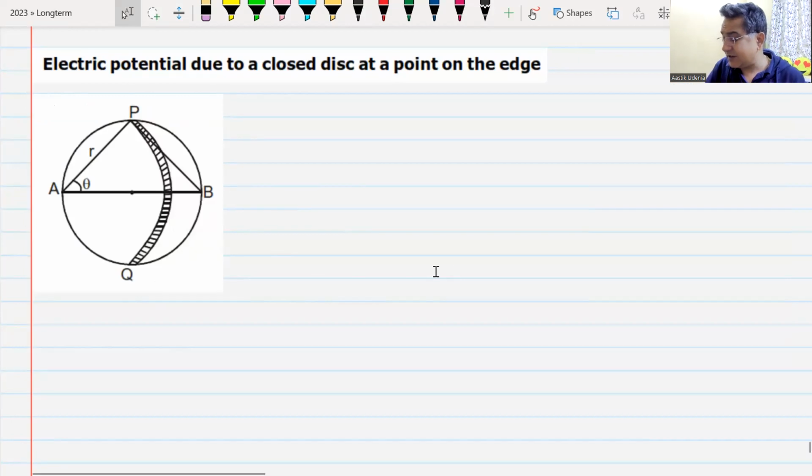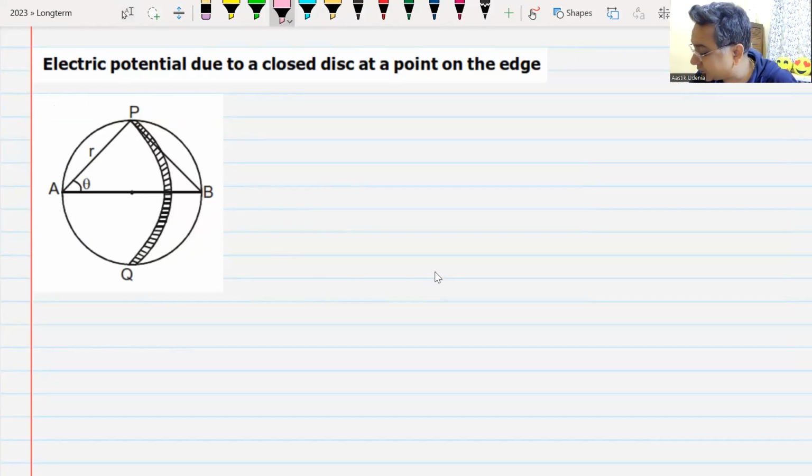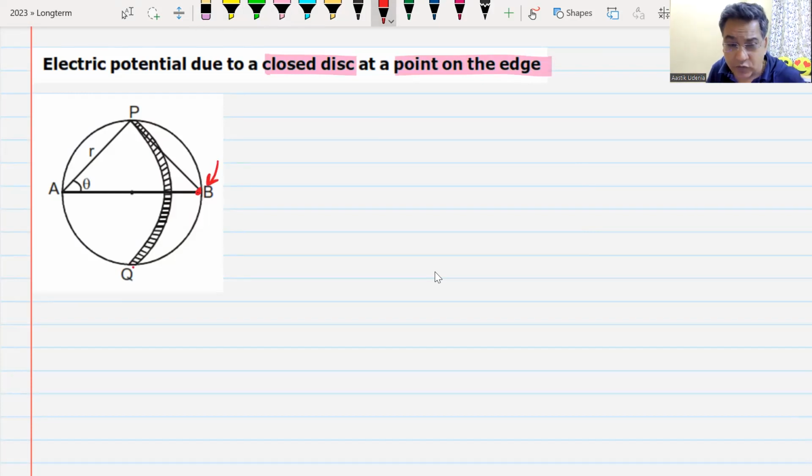Again, for JEE Advanced, electric potential due to a disk at a point on the edge. So you take any point on the edge, point B or point Q or point P or point A. What is the electric potential at the edge of the disk? At the center of the disk, we know. What is the electric potential at the edge of the disk? The answer is sigma R by pi epsilon naught. Please remember this and note this down. Potential on the edge of the disk. Potential of any point on the edge of the disk.